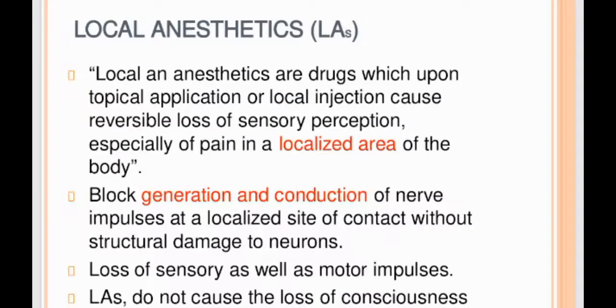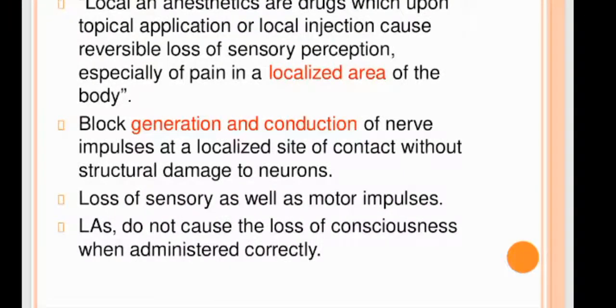So what are the local anesthetics? These are the drugs which, upon topical application or local injection, cause reversible loss of sensory perception, especially of pain, in a localized area of the body. They block generation and conduction of nerve impulses at a localized site of contact without structural damage to the neurons, cause loss of sensory as well as motor impulses, and they do not cause loss of consciousness when administered correctly.